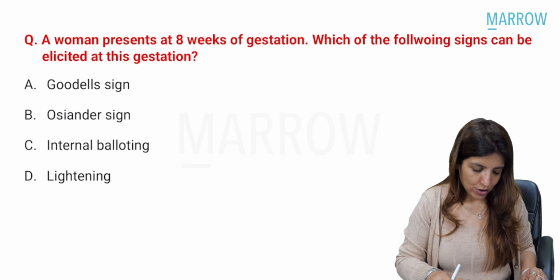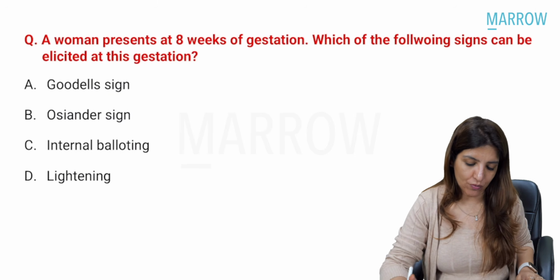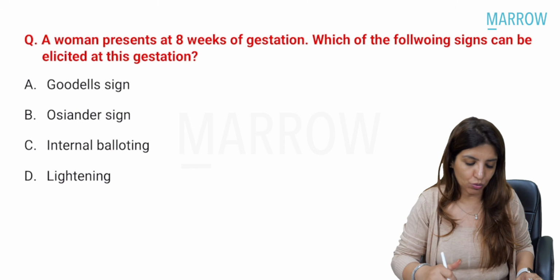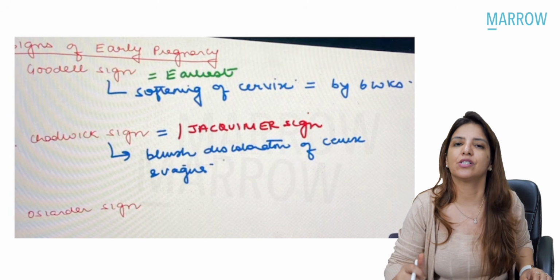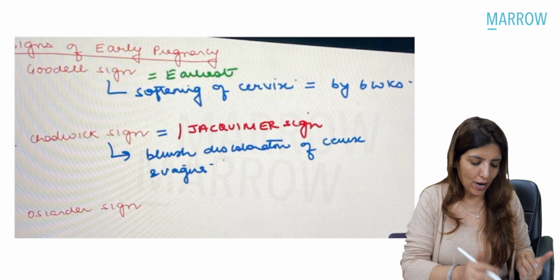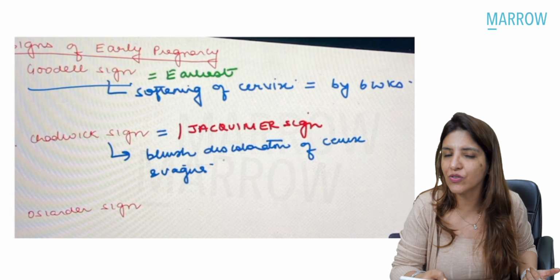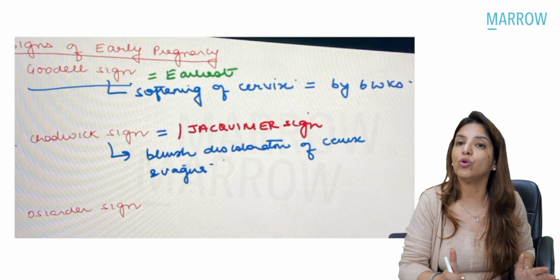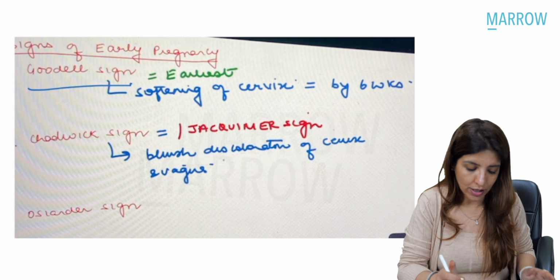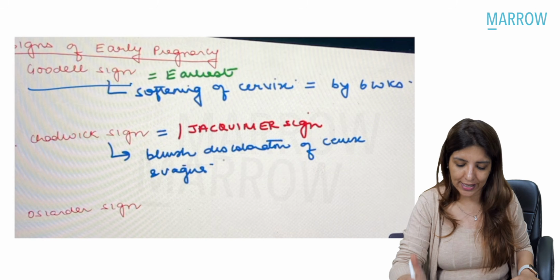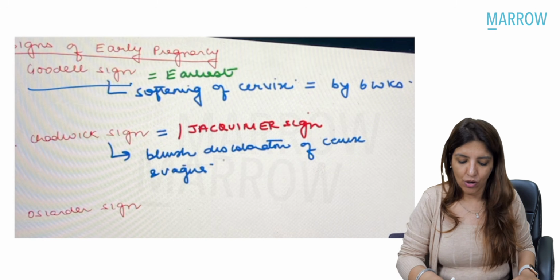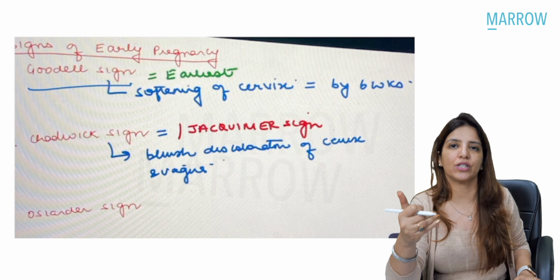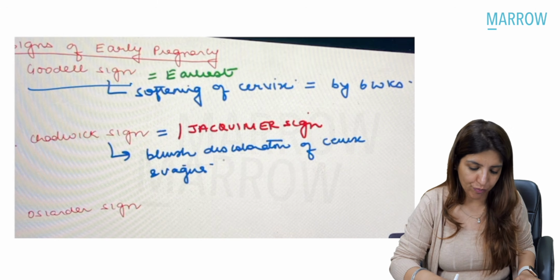So coming to the next question, a woman presents at 8 weeks of gestation. Which of the following signs can be elicited at this gestation? So all of you know that in first trimester, the signs of early pregnancy are number 1, Goodell sign. Goodell sign is softening of the cervix, which is seen earliest, and that is seen by 6 weeks of pregnancy. Then you get Chadwick sign or Jacquemier sign, which is bluish discoloration of the vagina. Then you get Osiander's sign, which is pulsations in the lateral fornix of the vagina. Now, Chadwick sign and Osiander's sign are seen by 8 weeks of pregnancy.